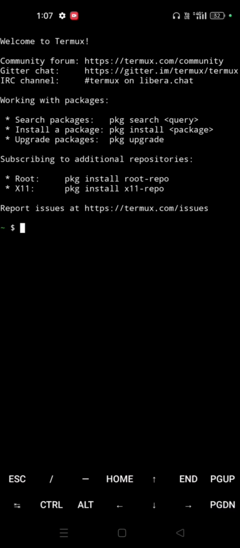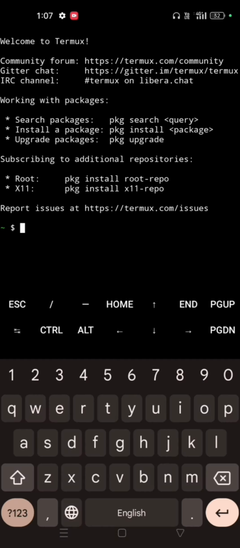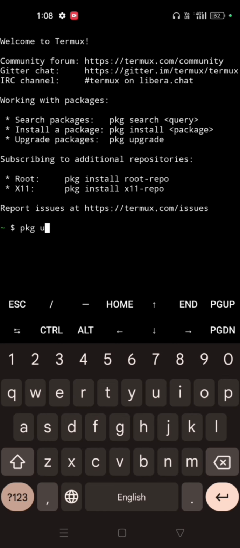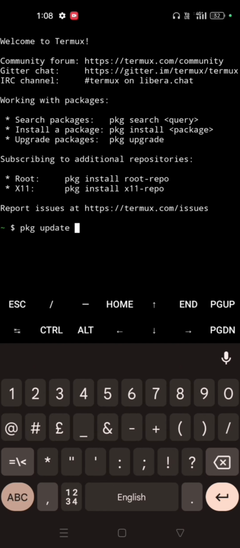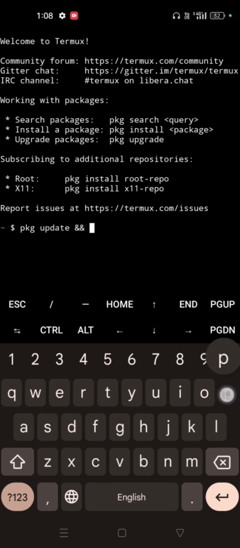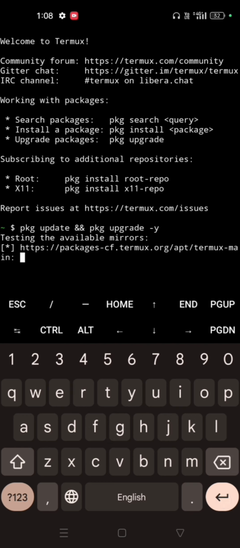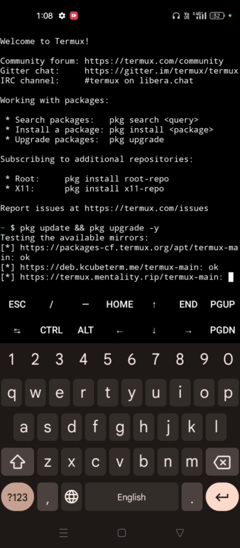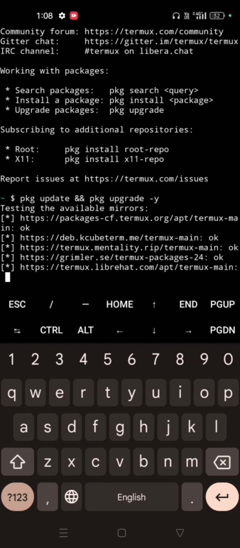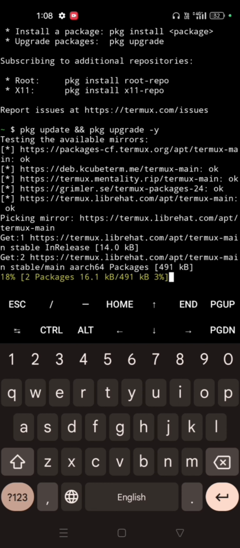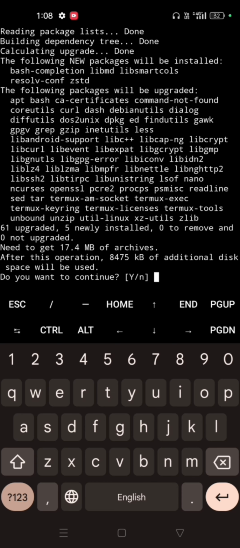Now at first, when you are opening your Termux application, you have to write pkg update && pkg upgrade -y, then enter. Depending on your internet connectivity, it will download all the required packages for this application.